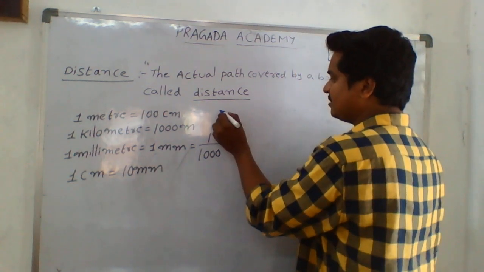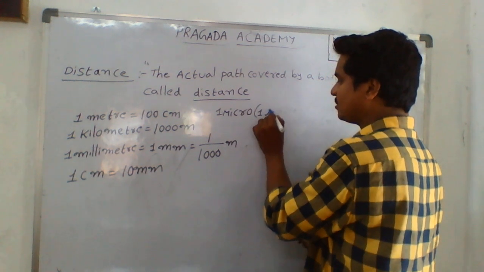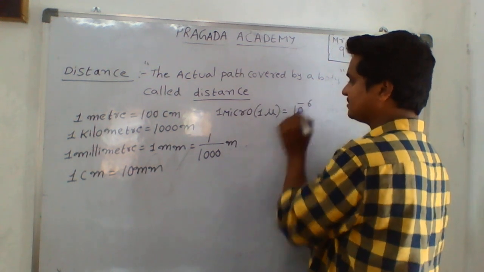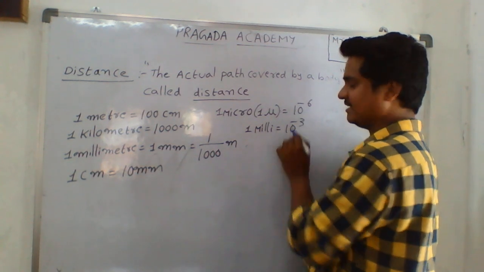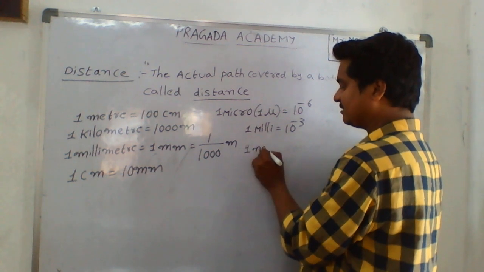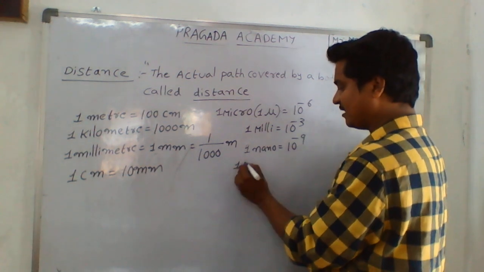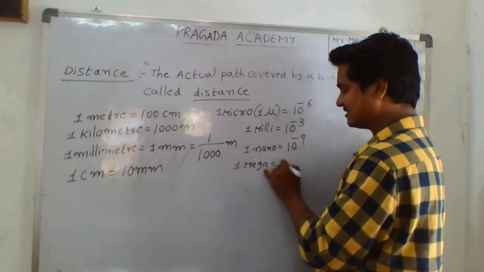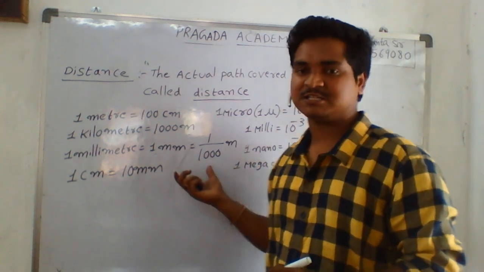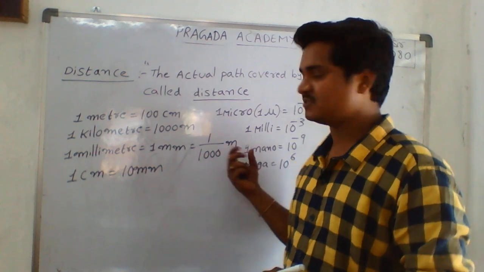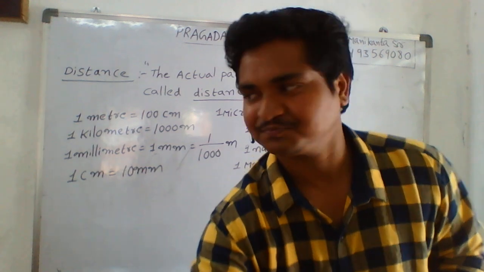And mainly you need to remember the prefixes. Micro is 10 power minus 6. Milli is 10 power minus 3. Nano is 10 power minus 9. Mega means 10 power 6. To solve the problems in the distance concept, for length, breadth, height, and displacement, you need to know these conversions. These are very important.